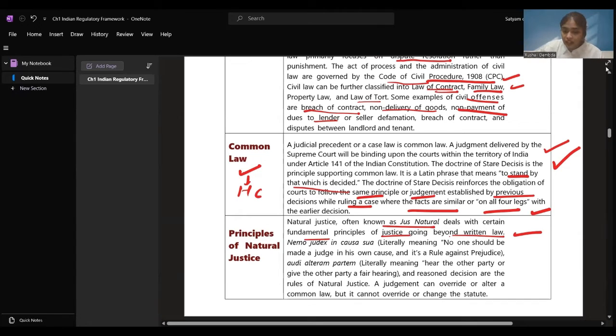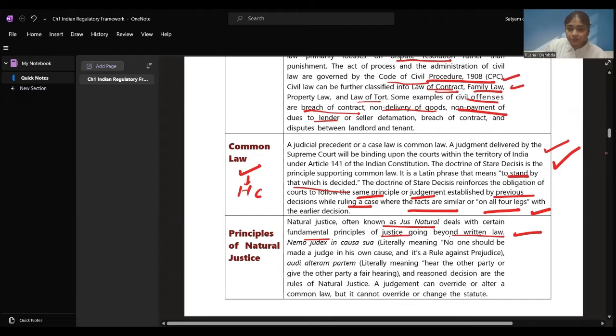Audi alterum partem, literally meaning hear the other party or give the other party a fair hearing. If I have done a murder and someone files a case against me, let's take an example.